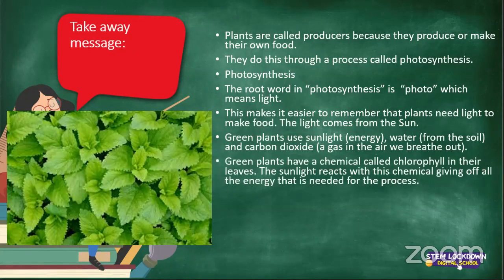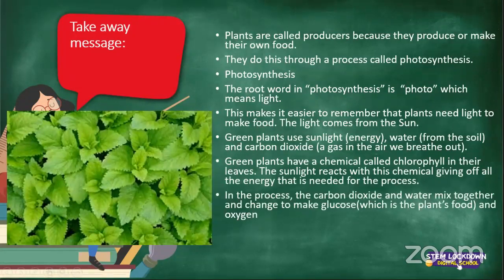Green plants have a chemical called chlorophyll in their leaves. The sunlight reacts with this chemical, giving off all the energy that is needed for the process. So chlorophyll is very important for photosynthesis to take place. In the process, the carbon dioxide and water mix together and change to make glucose. This is actually the plant's food, and also oxygen. So carbon dioxide and water are needed to make glucose and oxygen.